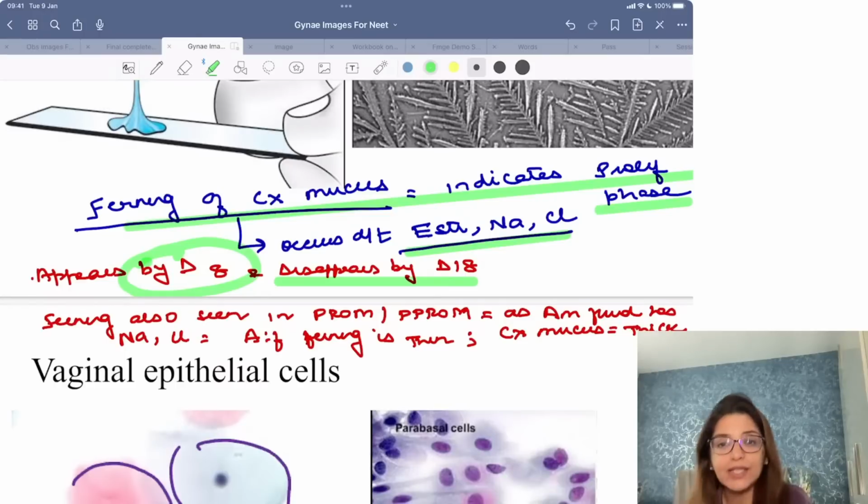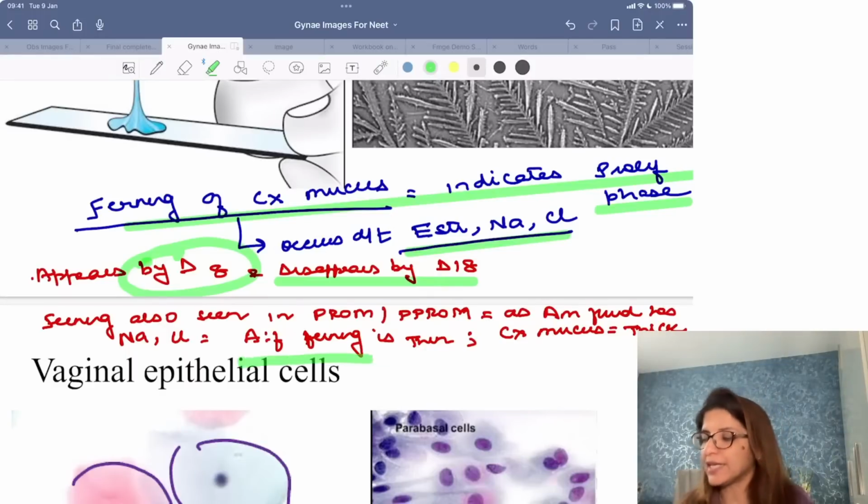And this Fern test indicates that a female has had premature rupture of membranes, and this ferning is due to the presence of amniotic fluid, right? So in gynae, ferning is found in cervical mucus under the effect of estrogen. In OBS, ferning is found because of amniotic fluid, in other words due to premature rupture of membranes.